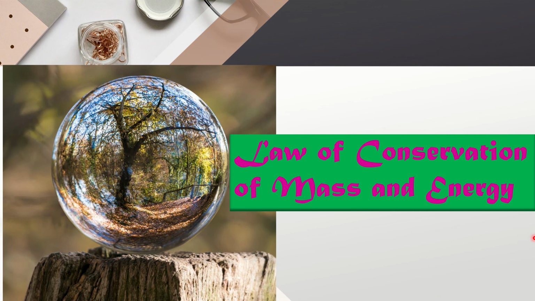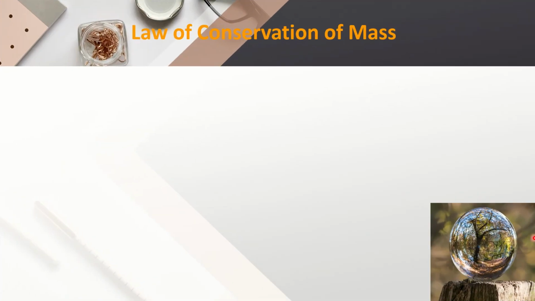Today in this class, we will know about the law of conservation of mass and energy. So, our first topic is the law of conservation of mass. Dear students, you know in a chemical reaction, the total mass of reactant molecules is equal to that of product molecules, because in a reaction, no atom is destroyed and no new atom is formed. Just the bonds of reactant molecules are broken and new bonds of product molecules are formed.